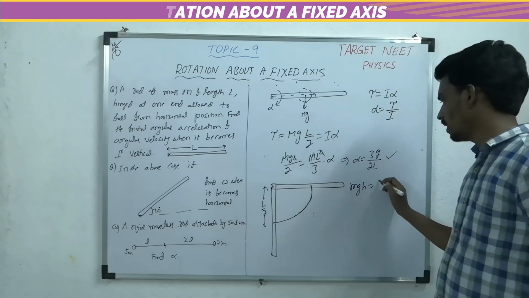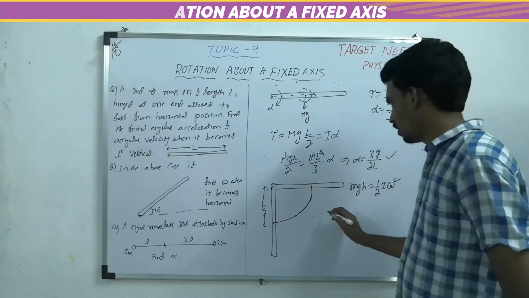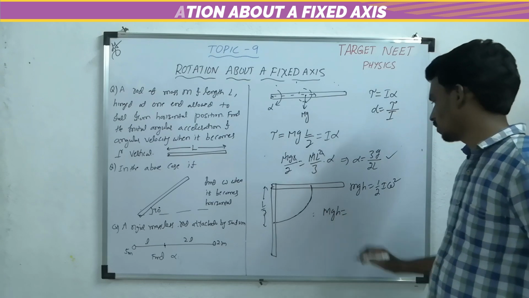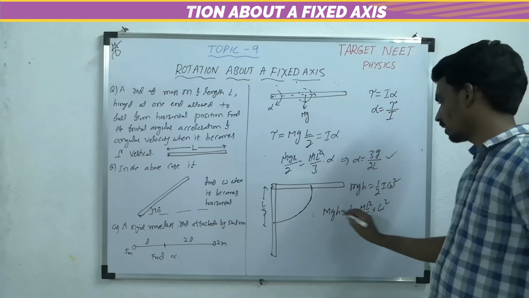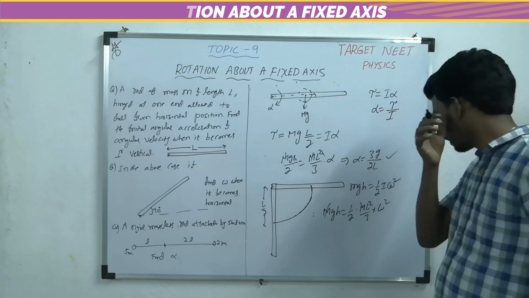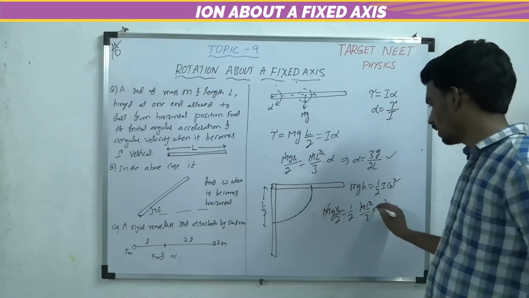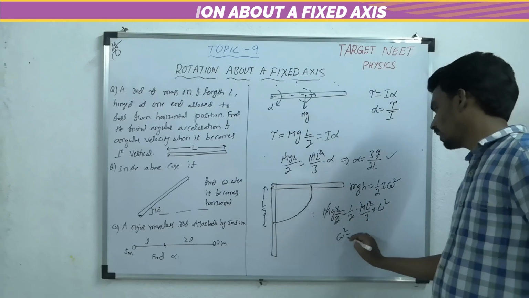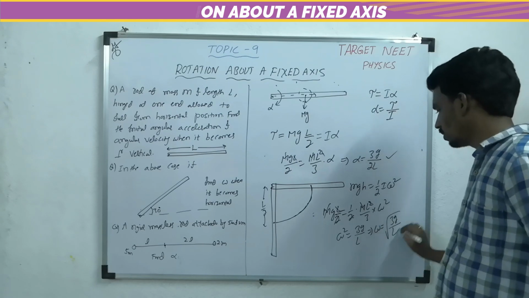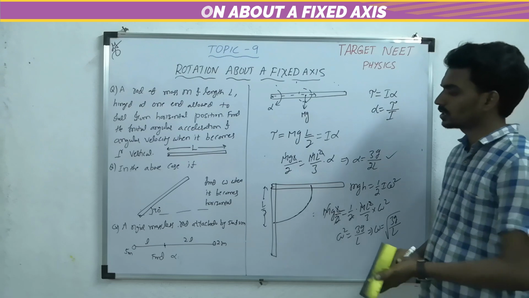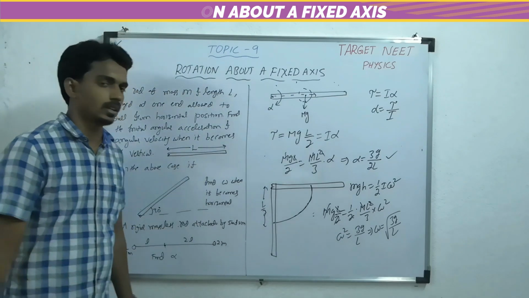So mgh equals half I omega square, where I is m L square by 3. Height is L by 2, so m cancels, L cancels, 2 cancels. So omega square is 3g by L, or omega is the square root of 3g by L. This is the angular velocity of the rod when it becomes vertical.